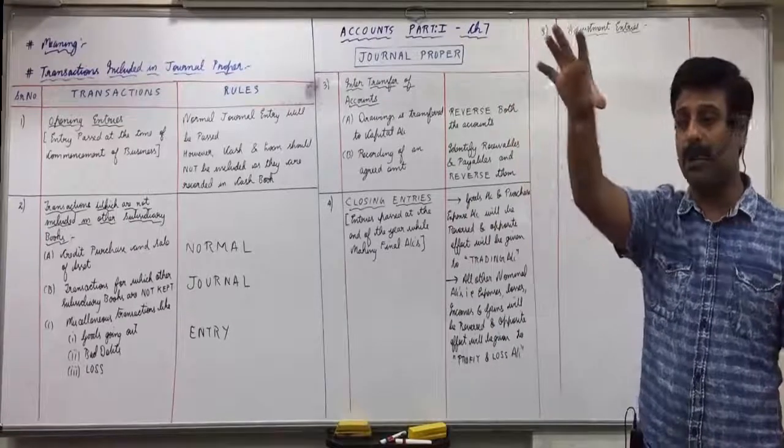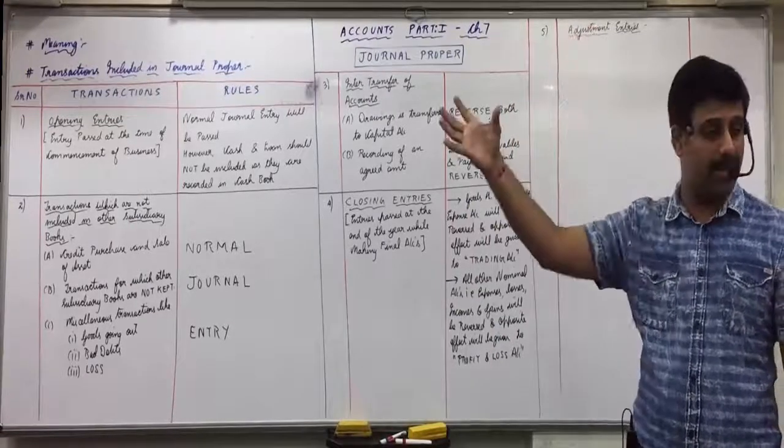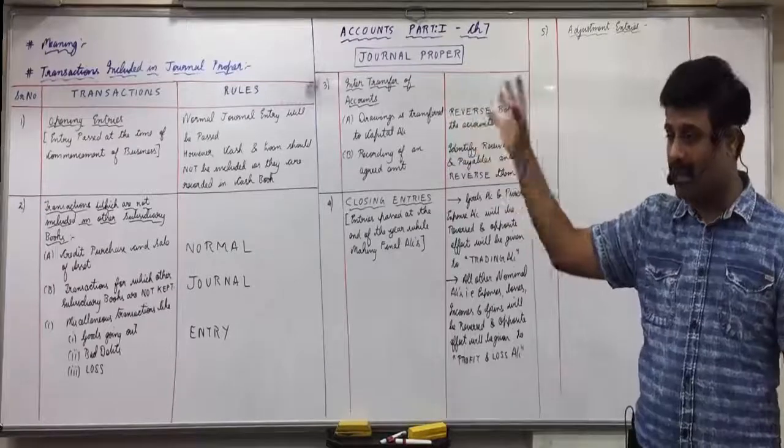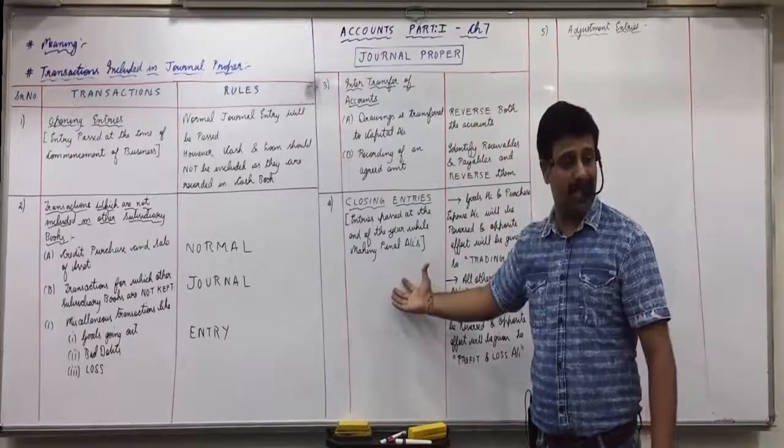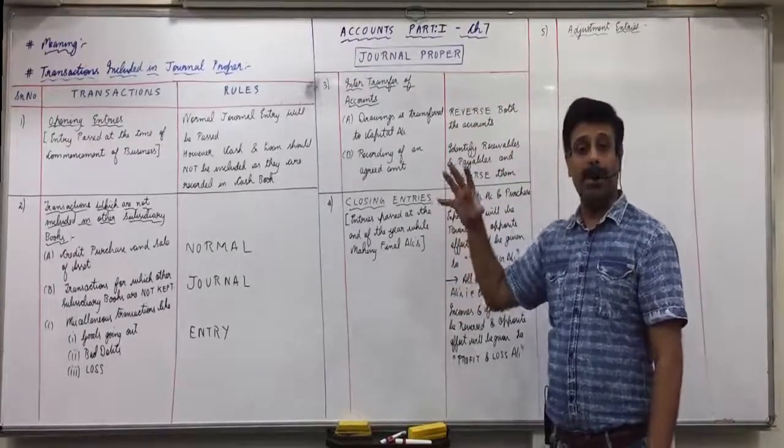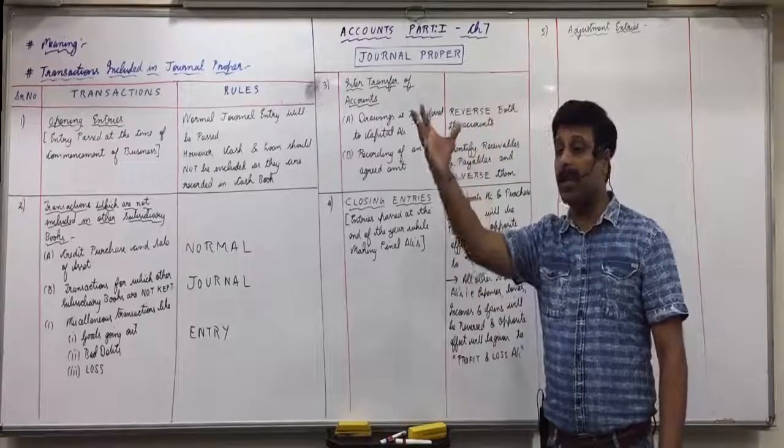Normally what happens from journal and subsidiary books, the things come in ledger. From ledger they come in trial balance. From trial balance they come in final accounts. This is the accounting cycle. But there are several things which cannot be included in journal.